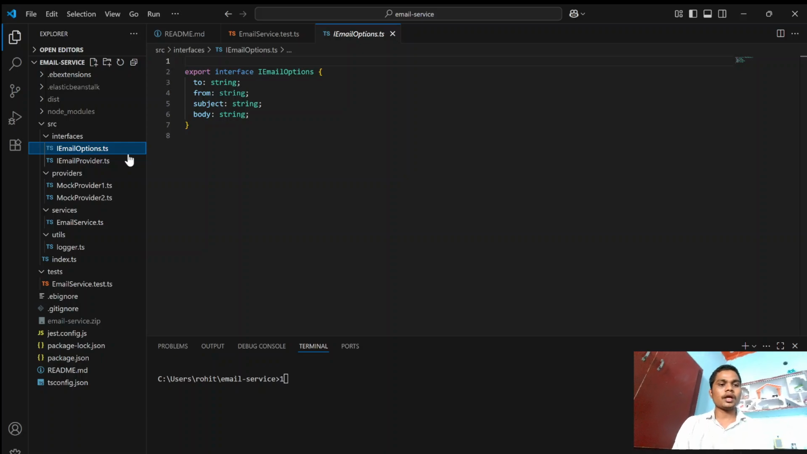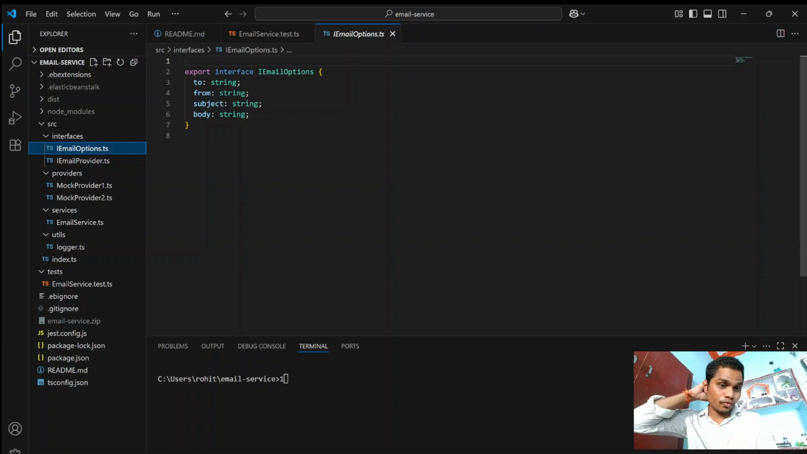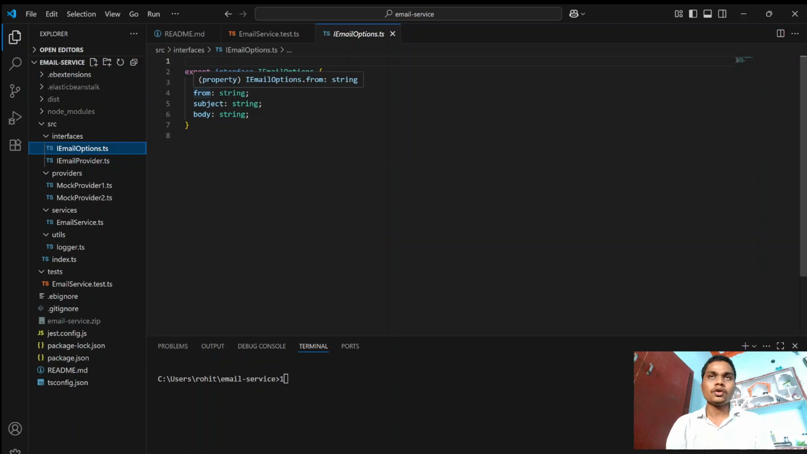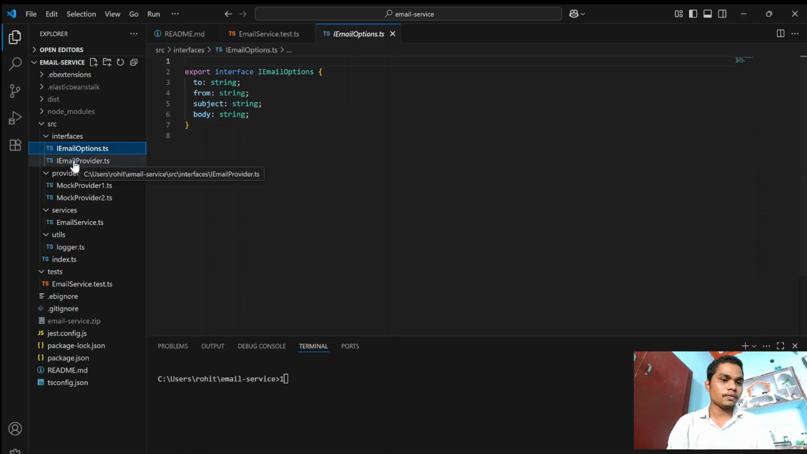This one is emailOptions.ts. This is the object of the code, how we are going to structure an email object, which contains to, from, subject, and body. To means the person we are going to send to, and from is the address we are going to send the email from. The subject and body are the email related ones.